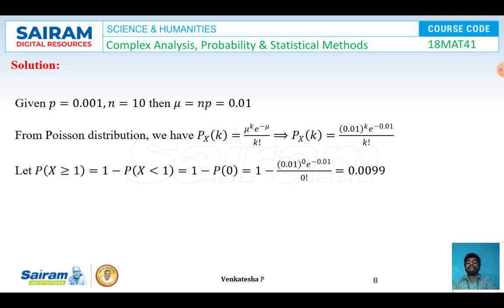So now to find the value of P(x ≥ 1), it will be equal to 1 minus P(x < 1), which is equal to 1 minus P(0). So in this expression, replacing k = 0, I got 1 minus (0.01)^0 e^(-0.01) / 0!. By simplifying this, we'll be getting the answer 0.0099.